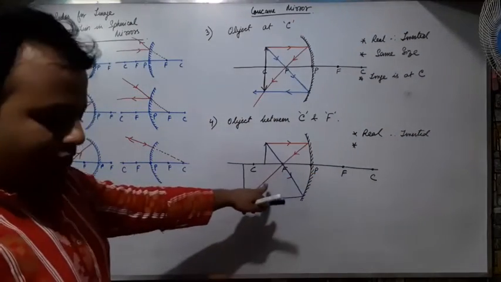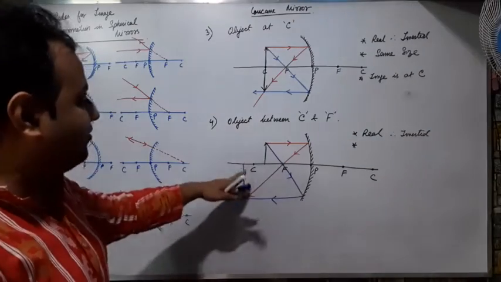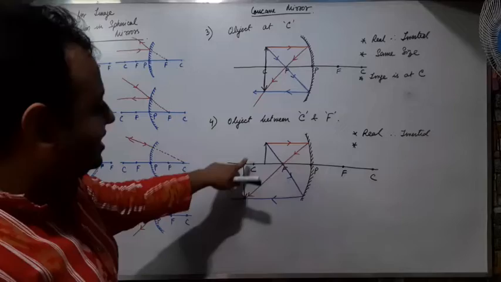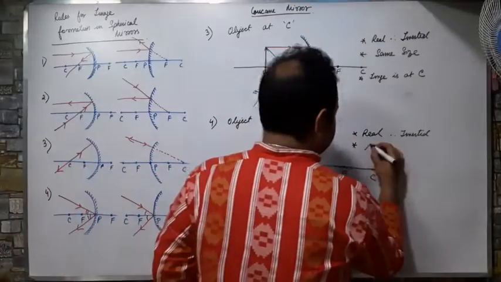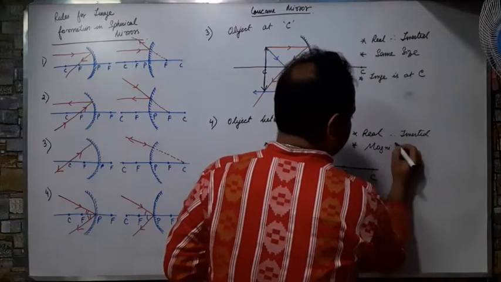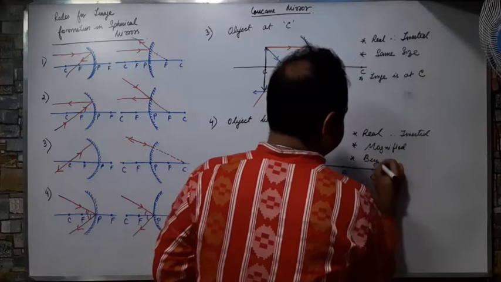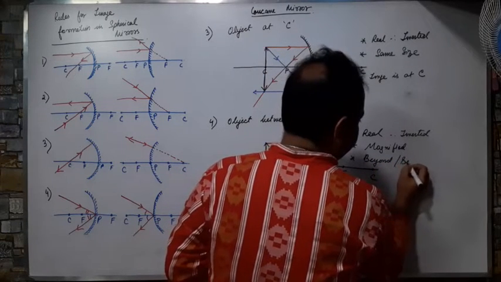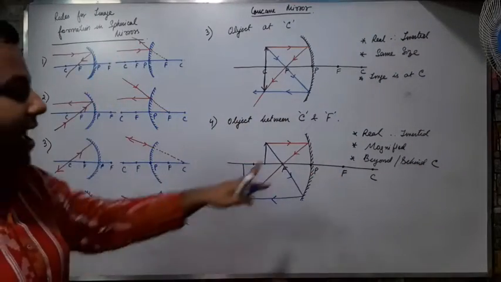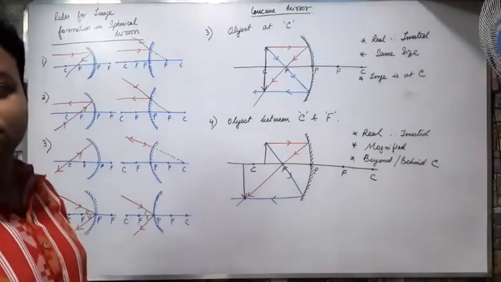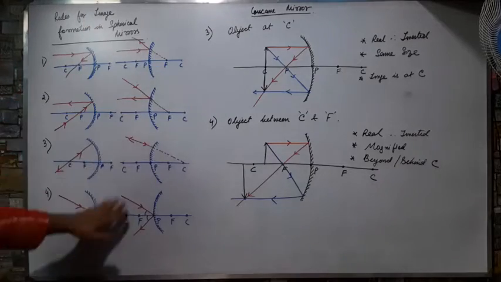है ना? So what is the position? The position is beyond C, and we can clearly see that the image is larger than the object, means the image is magnified. The image is magnified and the image is beyond or behind C. So this is the position and the size. Correct? So I have two more, means actually I am applying these rules.